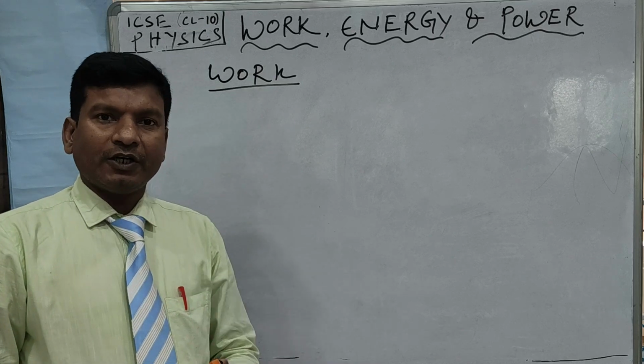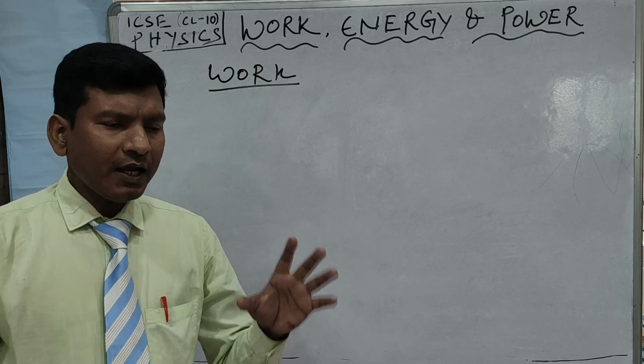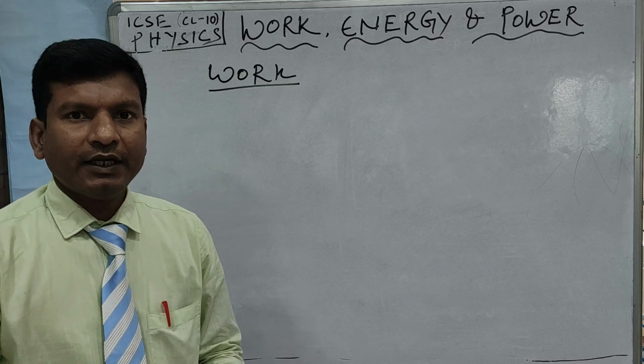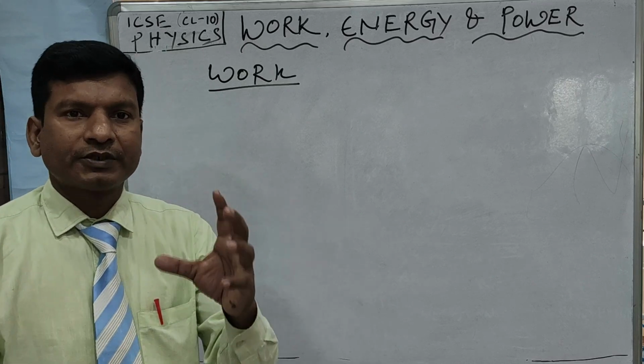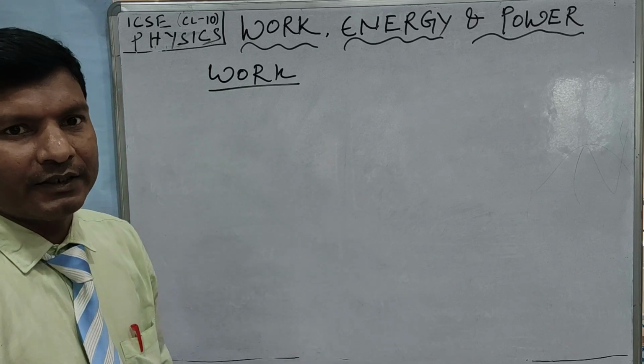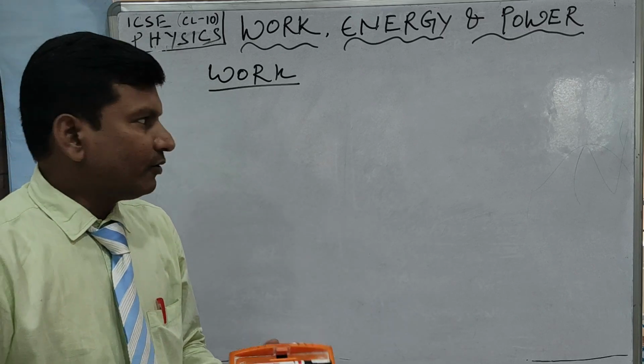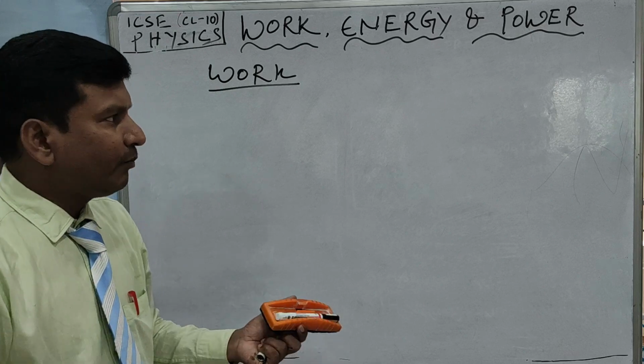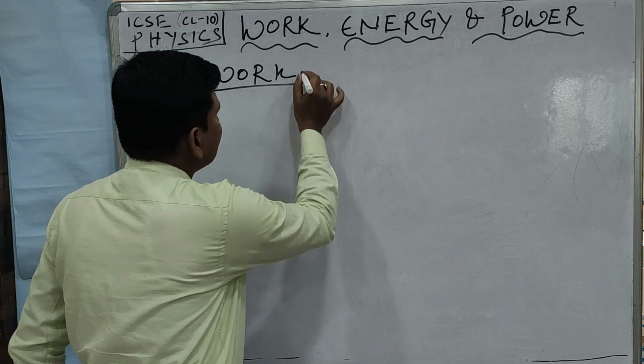Work is said to be done when you apply a force on a body, and if the body moves, then we may say work is done by the force. So, what is the definition of work then? Please note it down now.